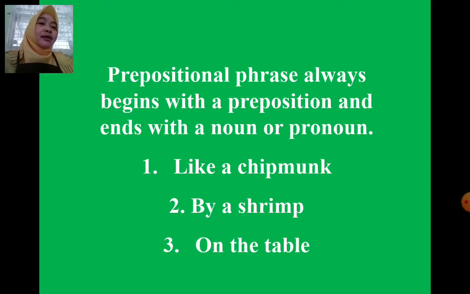So, the prepositional phrase always begins with a preposition and ends with a noun or pronoun. Once again, a prepositional phrase always begins with a preposition and ends with a noun or pronoun. Like a chipmunk: like is the preposition, a chipmunk is a noun. Buy a shrimp: buy is the preposition, a shrimp is a noun. So buy a shrimp is a prepositional phrase, shrimp is the object of preposition.